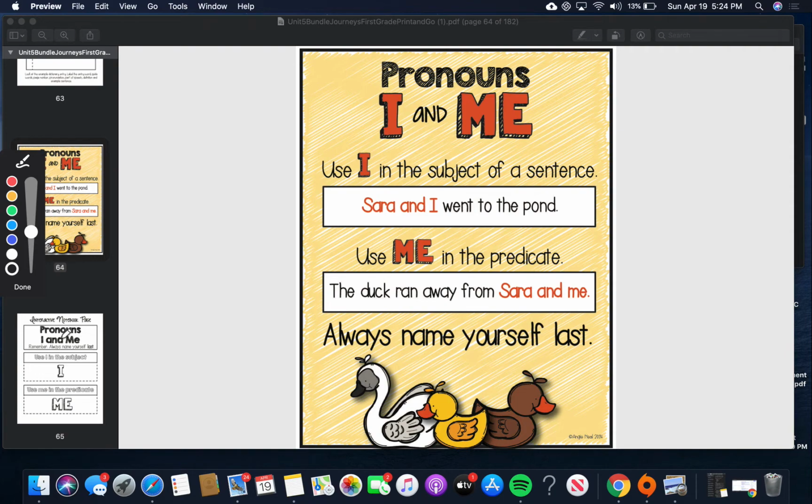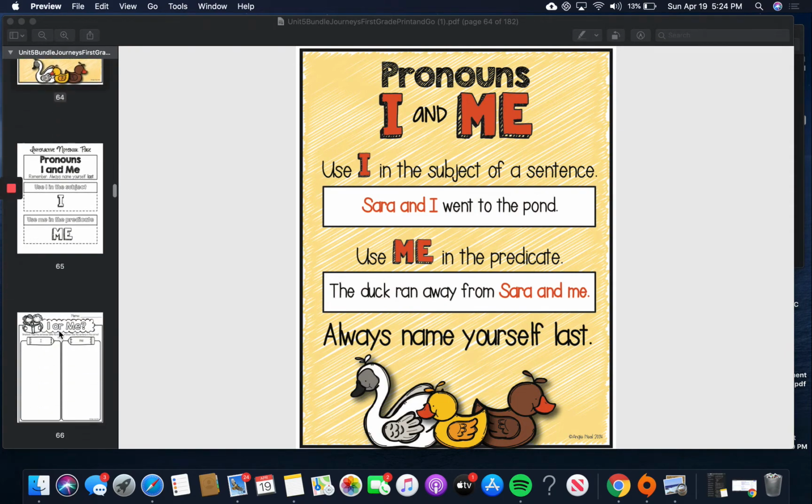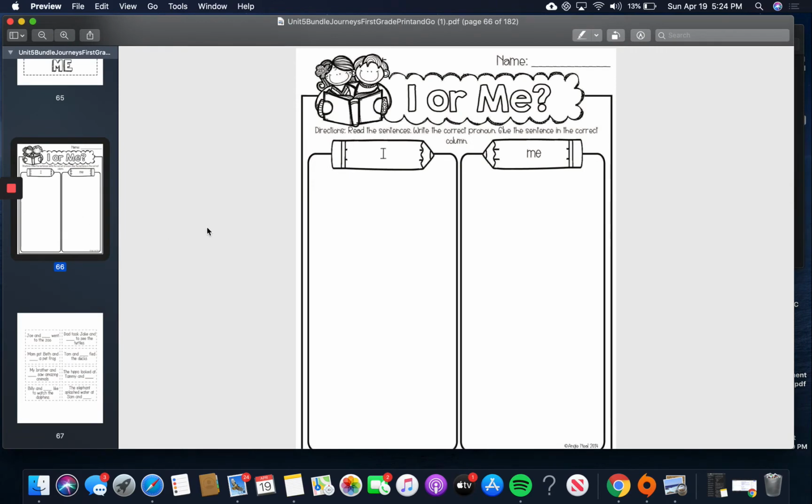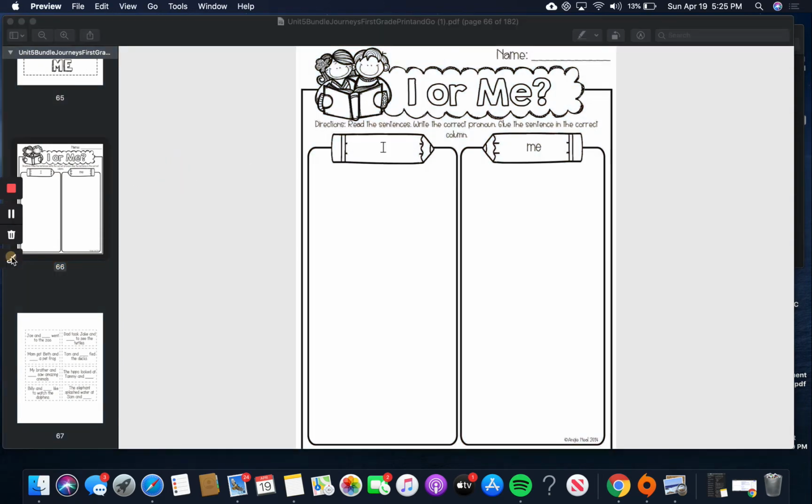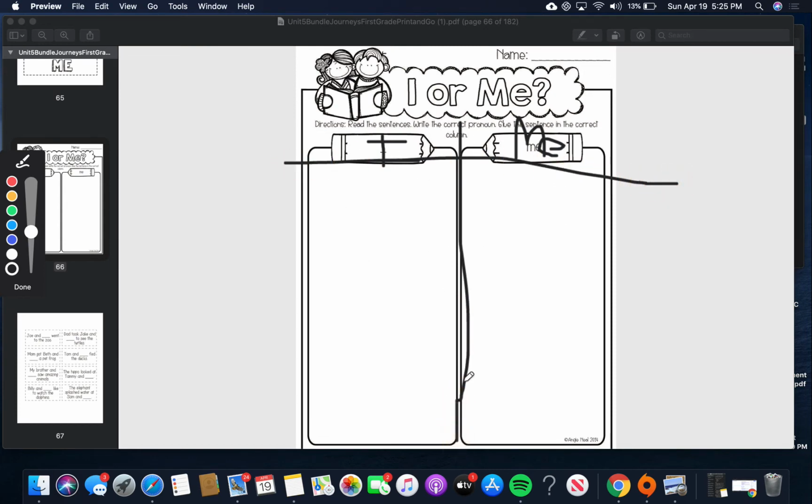So I have a worksheet for you to do, and I'm kind of going to explain this worksheet. There are 2 pages. If you want to print it out, if mom and dad can print and you want to try to print and cut, that's fine. If you want to just make a table, you can really just write I. Mrs. Bilby's going to try to write it. You could just write with a piece of paper, I and me. You could make a line down the middle and even make a line across and make what we call a T-chart. So you don't have to print this out if you don't want to.